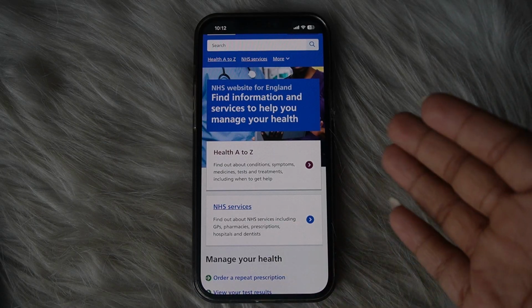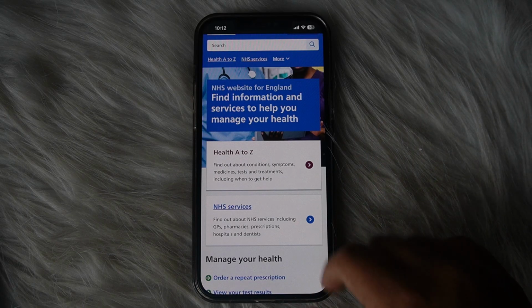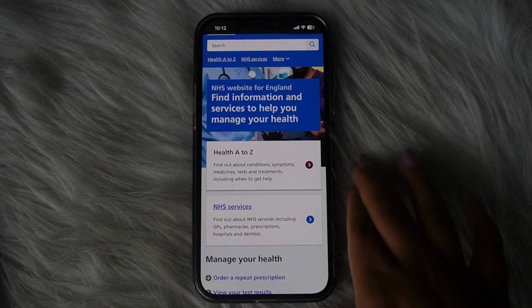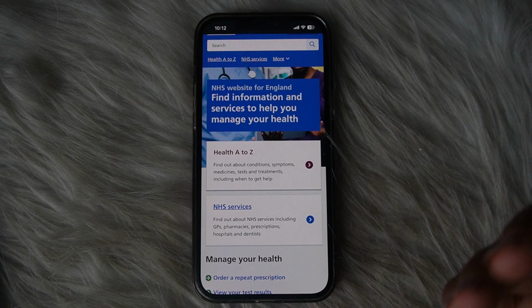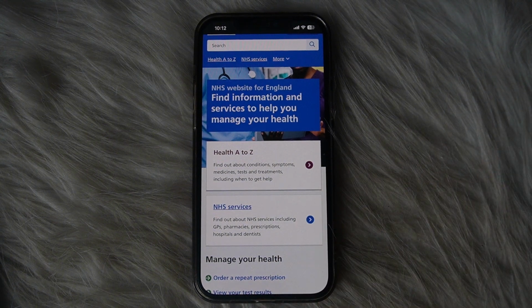And lastly, try to request an identity verification link or code directly from your GP practice if online automated verification repeatedly fails. And after doing all of these, I'm pretty sure you will be able to fix that NHS login not recognizing identity.